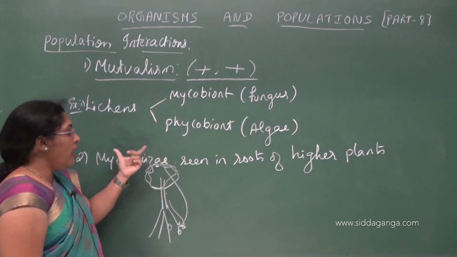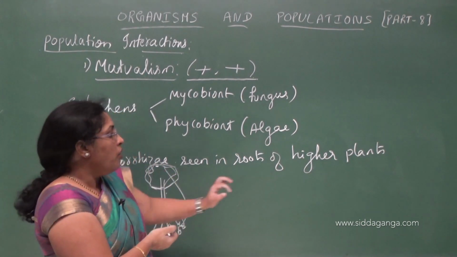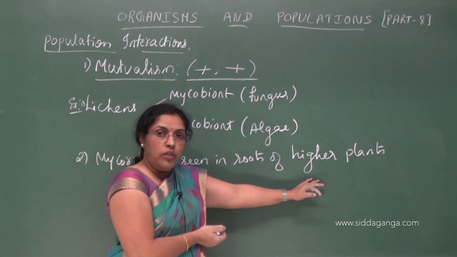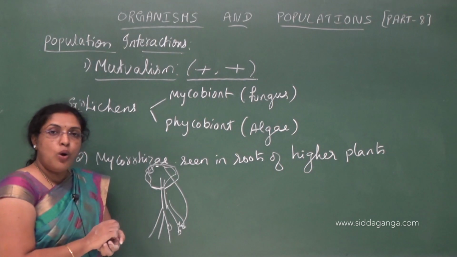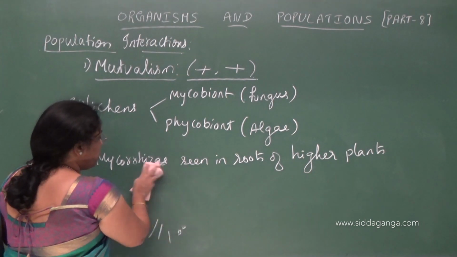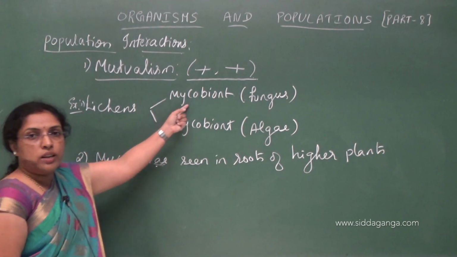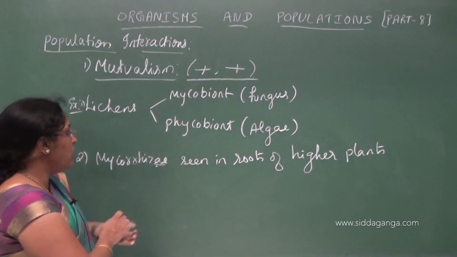This mycorrhizae helps in the absorption of nutrients from the soil which were present in the roots of higher plants, and these plants in turn give nutrition to this mycorrhizae. Understood? This is another example for mutualism. Lichens, the mycobiont is fungus, phycobiont is algae. And in mycorrhizae, what is the importance?